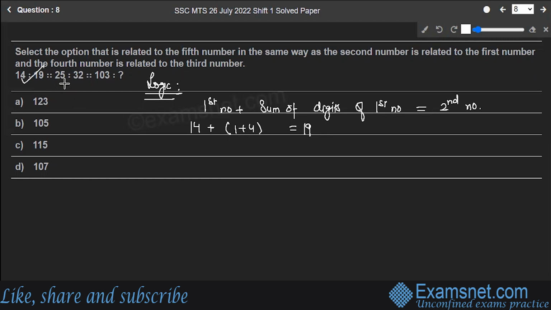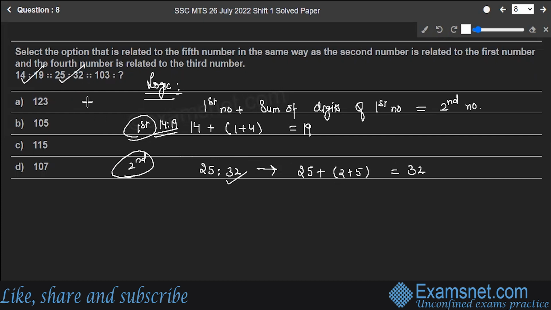It is correct for the first one, right? Let's check the second pair. 25 is to 32. This was for 14 is to 19. So for that, 25 plus 2 plus 5 gives you 32. So that is again correct. That means this logic also suits the second pair.